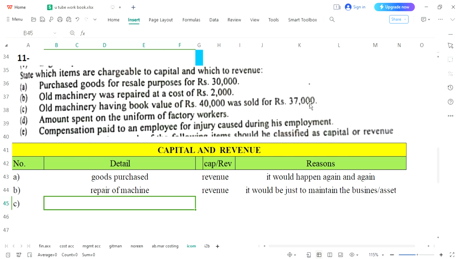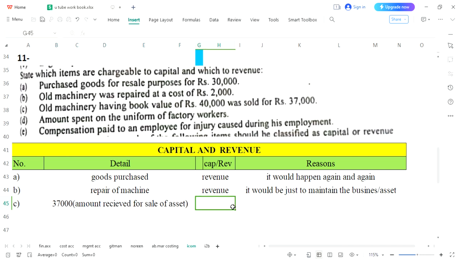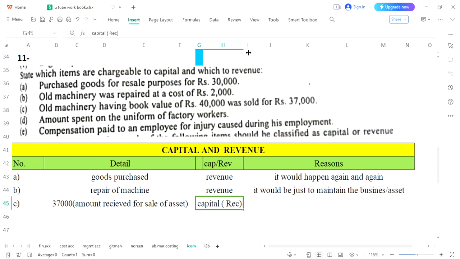So the amount which you are receiving, this 37,000, first we will write for 37,000. This is amount received for sale of asset. We have sold our asset and received amount 37,000. First thing, it is capital because it is not usual. And second thing, you are receiving this amount, so that is why you will call it receipt. So this is capital receipt. A little more space we should increase. Okay, so this is capital receipt.